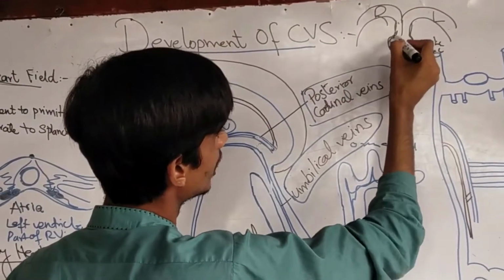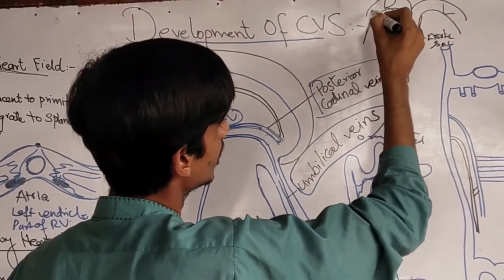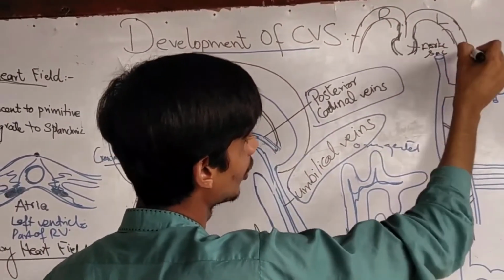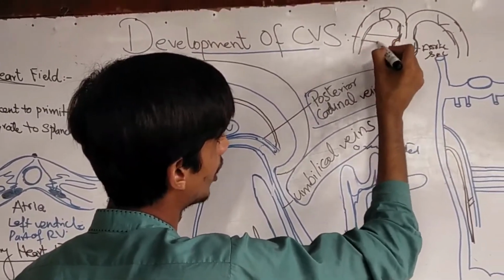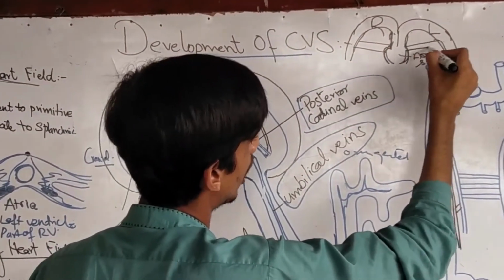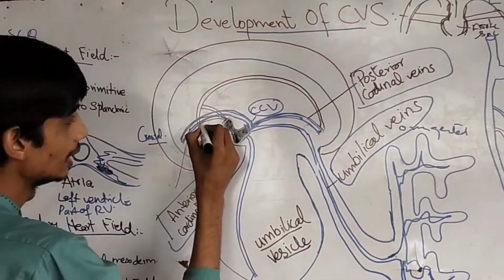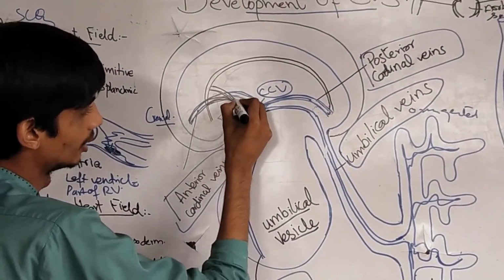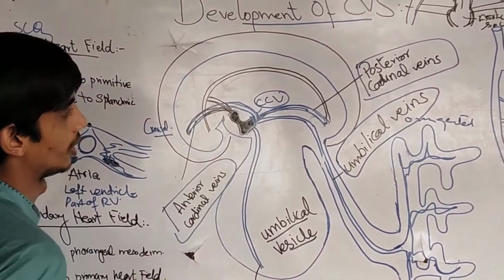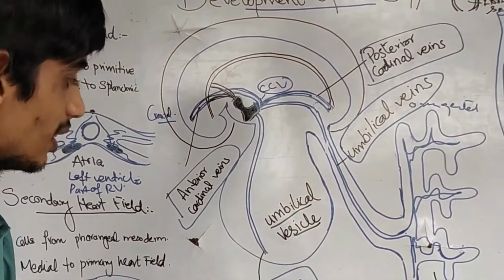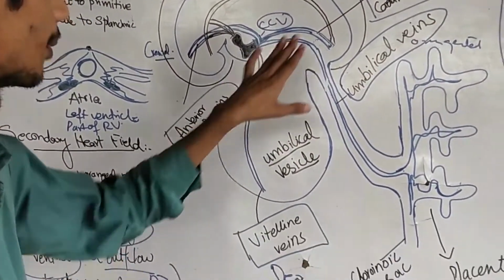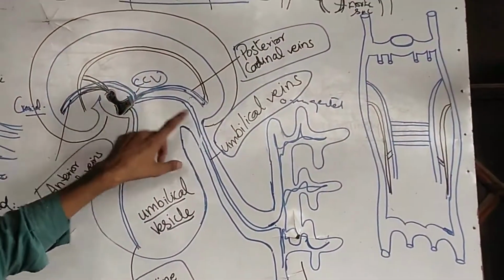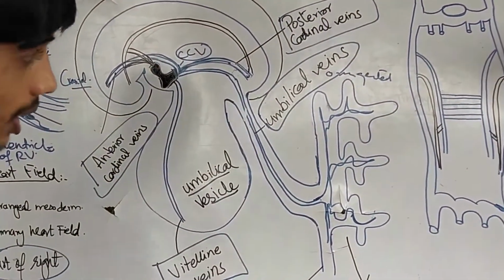So what happens? The aortic sac and the aorta on both sides are connected to each other with the help of arteries. These are pharyngeal arch arteries. If you can see these two arteries here, they are a total of 6 on each side. They are pharyngeal arch arteries. So you should know the basic veins: vitelline veins, anterior and posterior cardinal veins forming the common cardinal vein, and the umbilical vein.